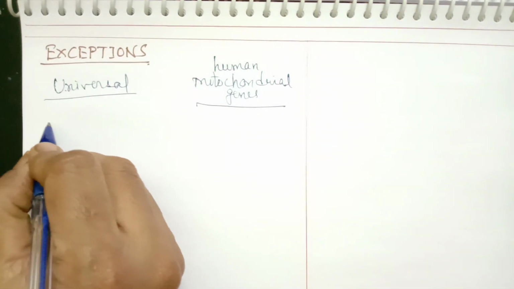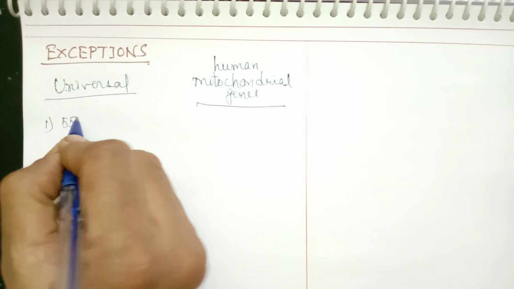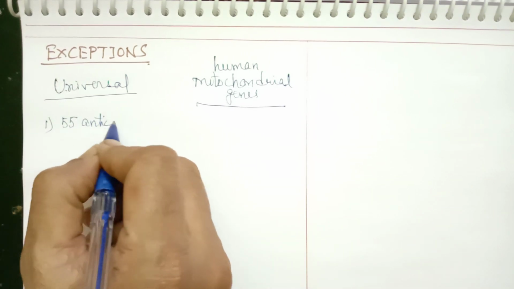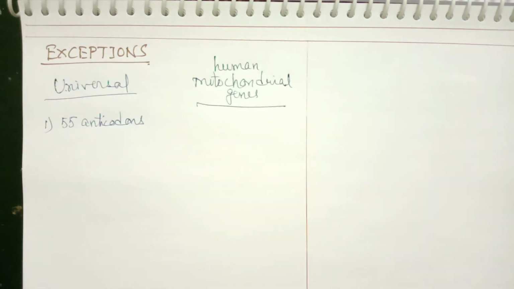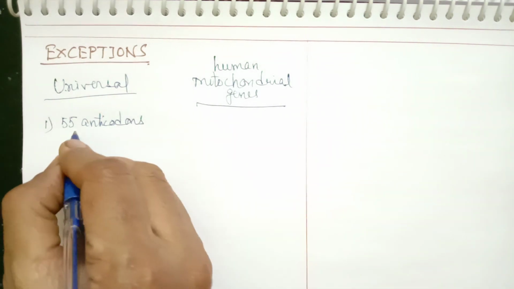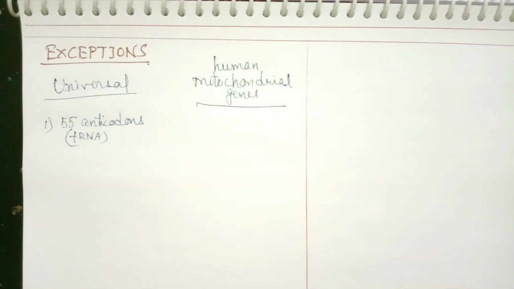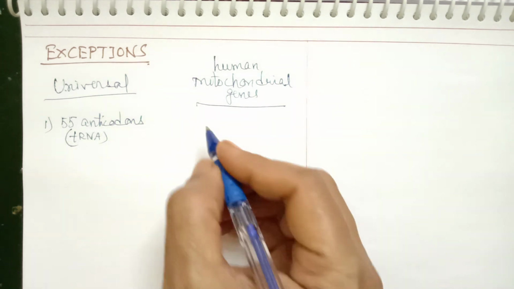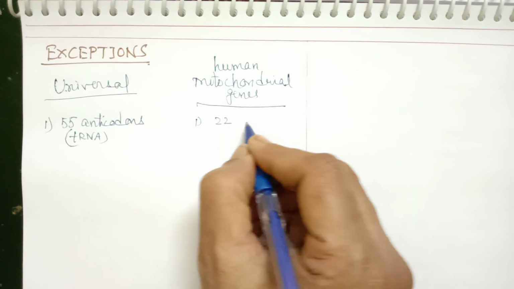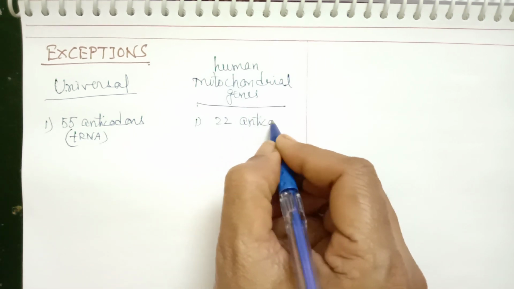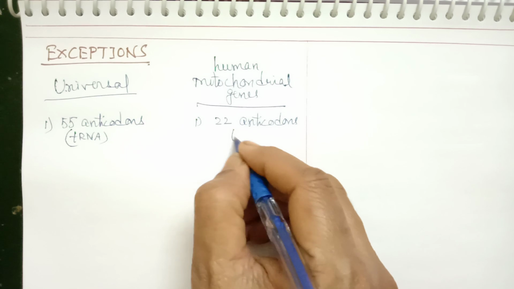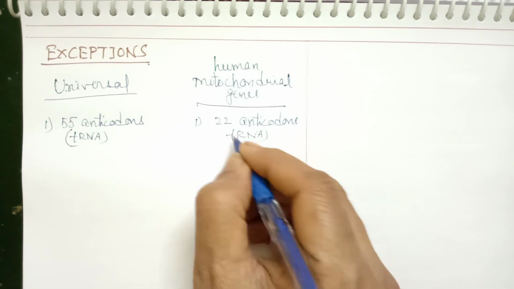First difference, there are 55 anticodons present here. 55 anticodons means tRNA molecules. 3 will be for the nonsense codons. Now here it is found that there are only 22 anticodons or tRNA molecules.